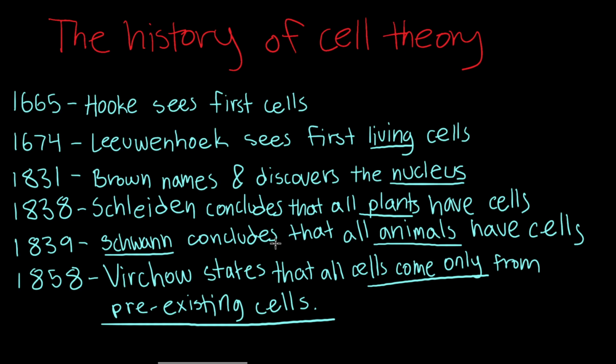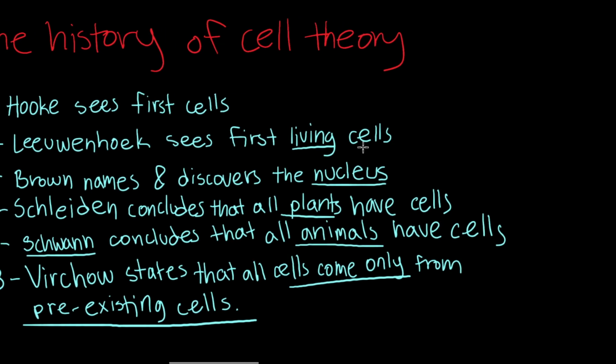In 1838, Matthias Schleiden, a German botanist, concluded that all plants are made up of cells, and just a year later, Theodor Schwann, a German physiologist, concluded that all animals are made up of cells. For nearly 20 years, not many new breakthroughs in cell theory occurred until 1858, when Rudolf Virchow, a German doctor, observed that all cells only come from pre-existing cells. All the discoveries and work by these six scientists help form cell theory.